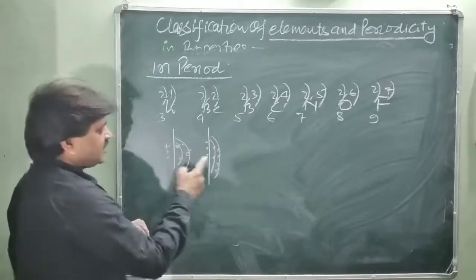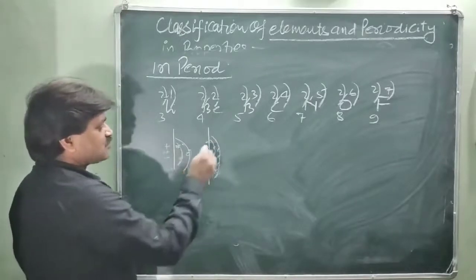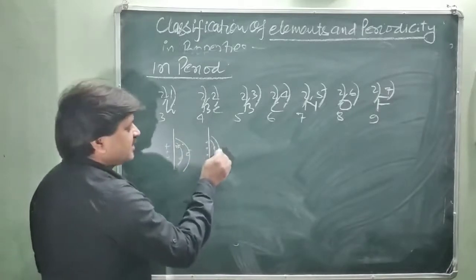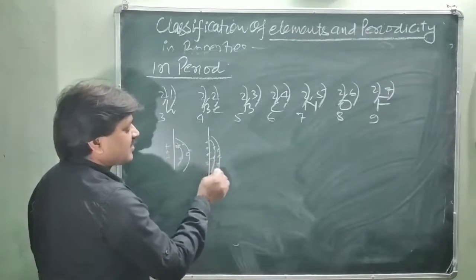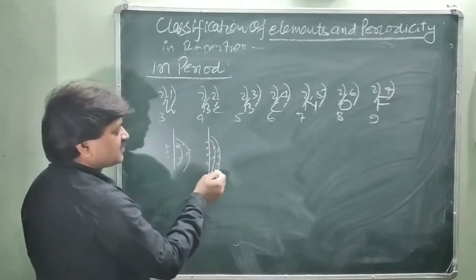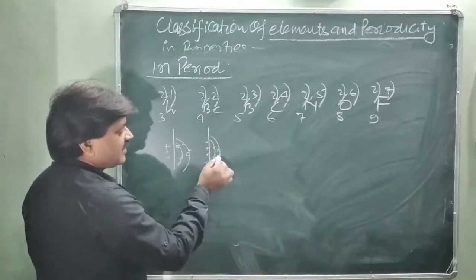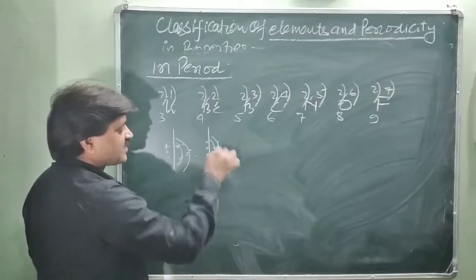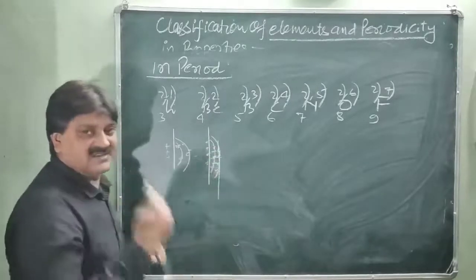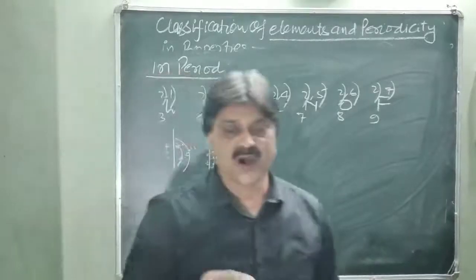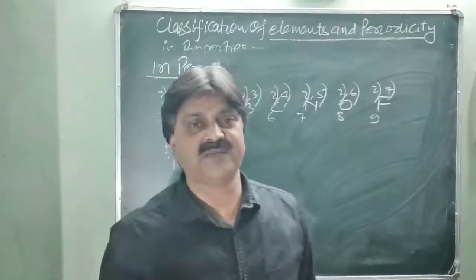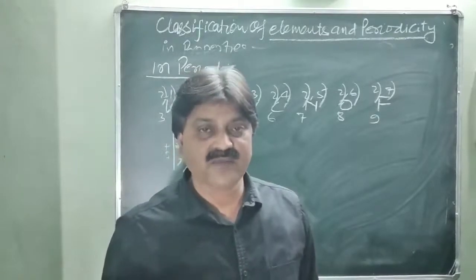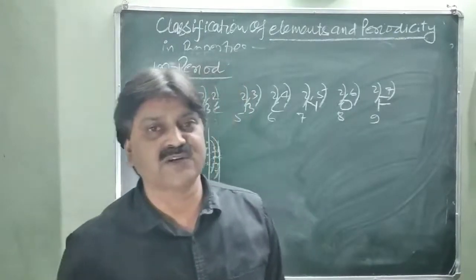So as the electrons increase in the same shell, protons are also increasing in the nucleus. So the force of attraction of the nucleus is greater, so what will happen? Electrons come close to the nucleus. So when electrons come close to the nucleus, what will happen to the size? Decreases. So going from left to right across the period, size of atom decreases. Why? Because filling of electrons takes place into the same shell.